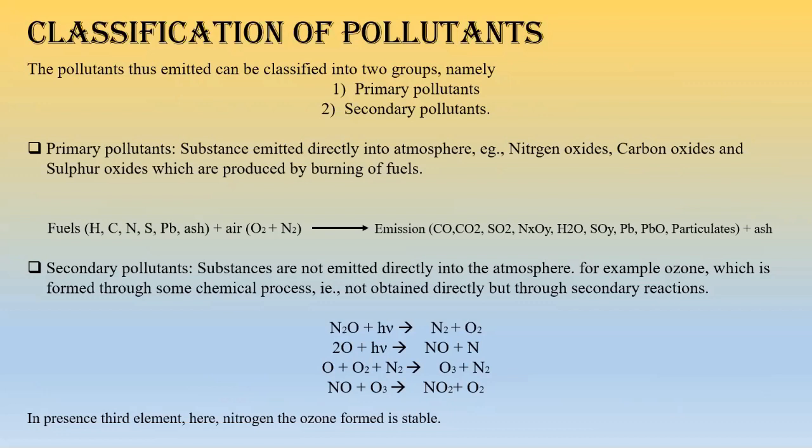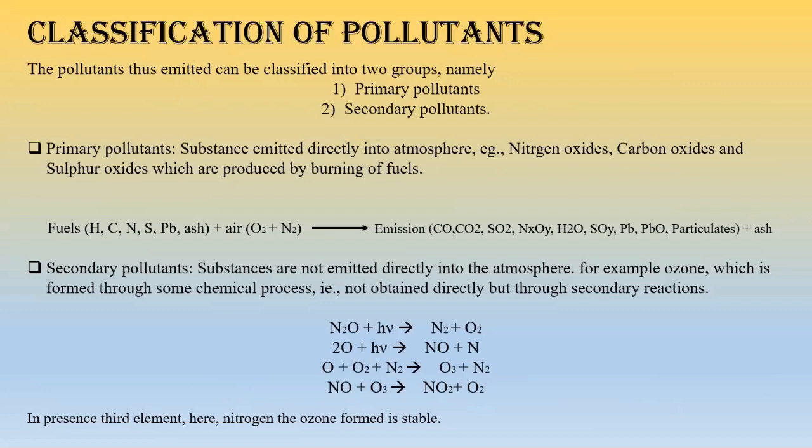Okay. Now, as far as the primary pollutants are concerned, they are emitted directly into the atmosphere, right? Whatever things are emitted directly into the atmosphere are called primary pollutants. For example, I am emitting CO2 at this moment, and CO2 is nothing but a primary pollutant, right? Similarly, nitrogen oxides, carbon oxides, CO2 is definitely a carbon oxide. Nitrogen oxide and sulfur dioxide that are produced by burning of fuels actually constitute the primary pollutants.